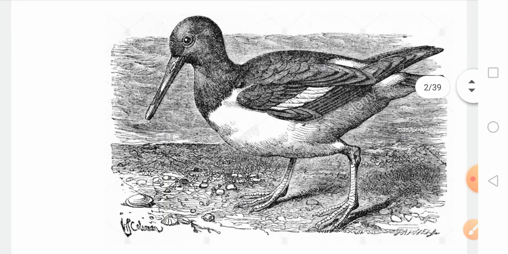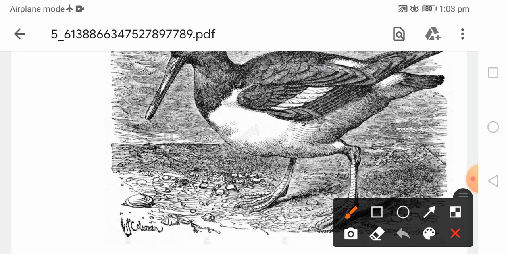On your screen you can see the two legs of this bird, and the different parts of the bird. Birds have two pairs of limbs, forelimbs and hind limbs. I'll explain these two pairs of limbs later on.